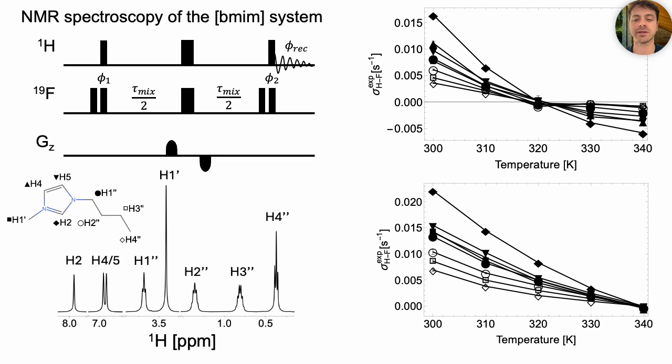Following, we derived the characteristic heteronuclear cross-relaxation rates for the two samples, one with tetrafluoroborate and the other one with hexafluorophosphate as the counterion. You already see the different temperature trends of the transfer for the two samples, and that's what we were interested in explaining.